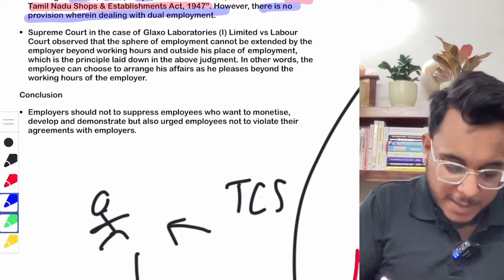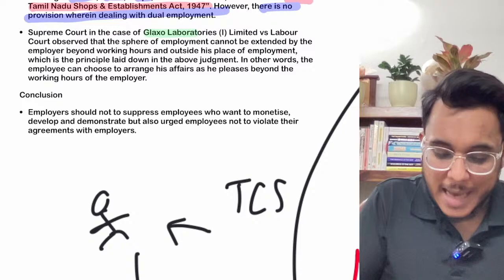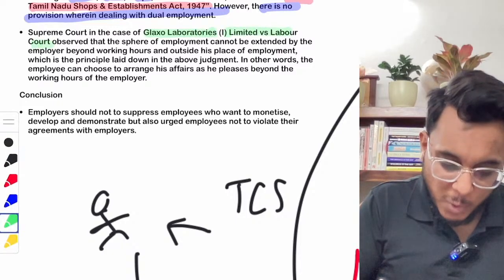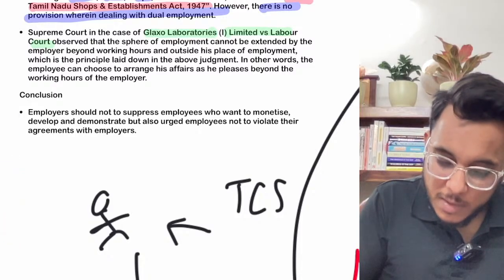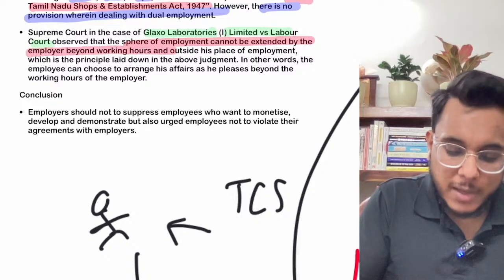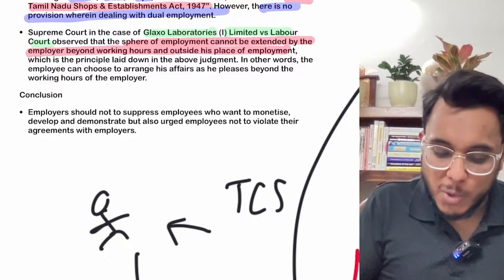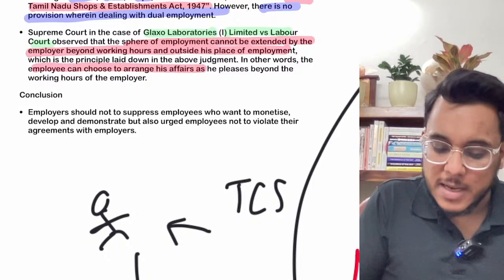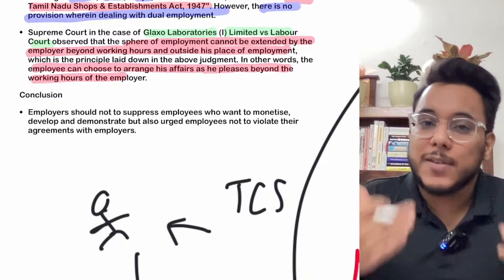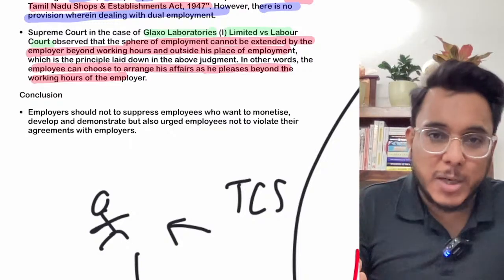Now, the Supreme Court has given one judgment in this direction, that is Glaxo Laboratories Limited versus Labour Court. In this judgment, the Supreme Court has provided that the sphere of employment cannot be extended by the employer beyond the working hours and outside his place of employment. Now, what does it mean? In very simple words, it means that the employee can choose to arrange his affairs as he pleases beyond the working hours. In simple terms, after working hours, the employee is free. Whatever the employee wants to do, the employee can do.